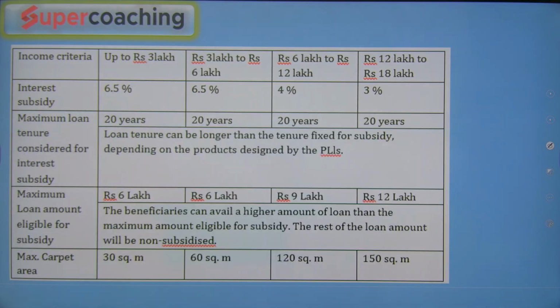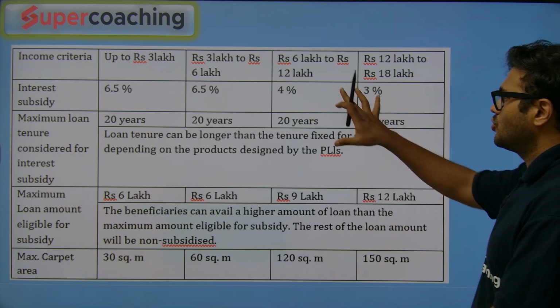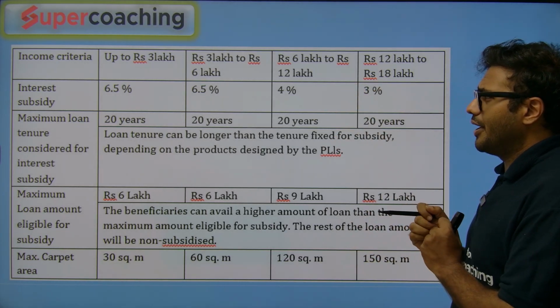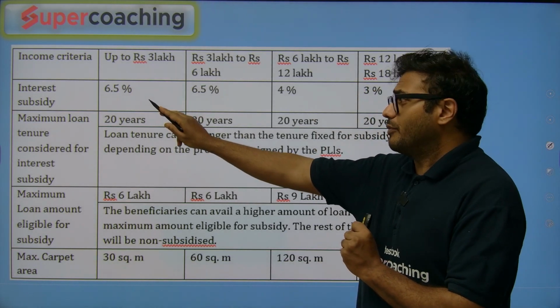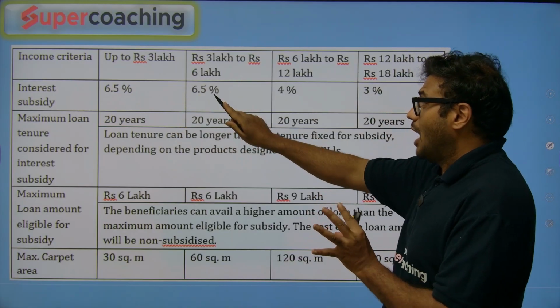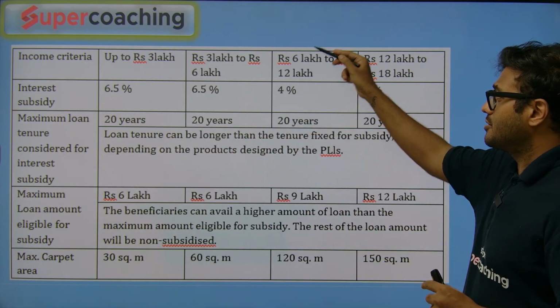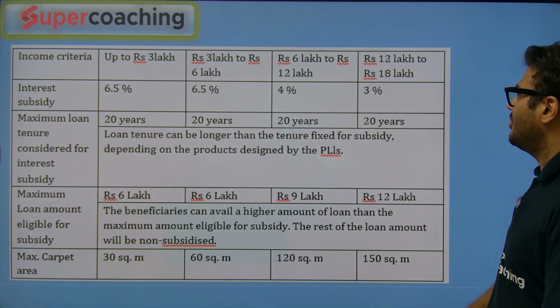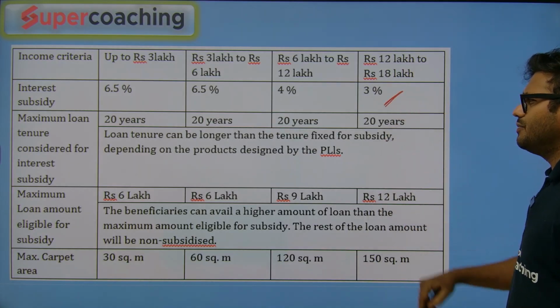So regarding these different factors, 6 to 12 lakhs is the concept which we have. 6 to 12 lakhs, and 4% is the rate of interest. Up to 3 lakhs, 6.5% interest subsidy. Here again 6.5% interest subsidy. Here 4% interest subsidy. And 12 lakh to 18 lakh, then 3% interest subsidy.